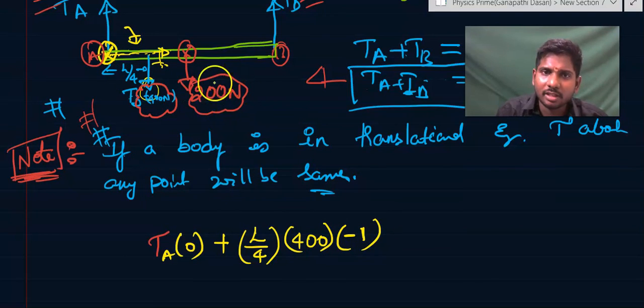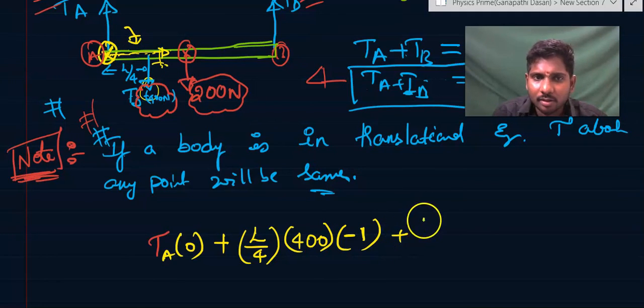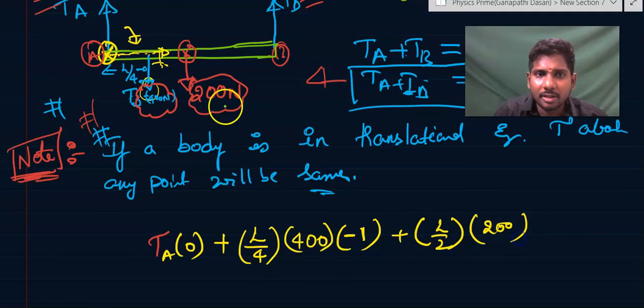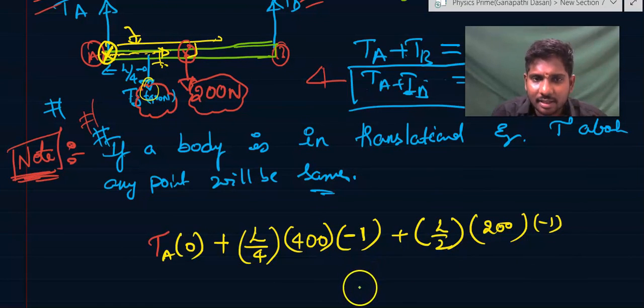So this 200 newtons is also a clockwise torque, and the R will be what? L by 2 into 200 newtons into minus, because angle between them is again 90 degrees, sine 90. And minus, why did I take? Clockwise torque it is given.